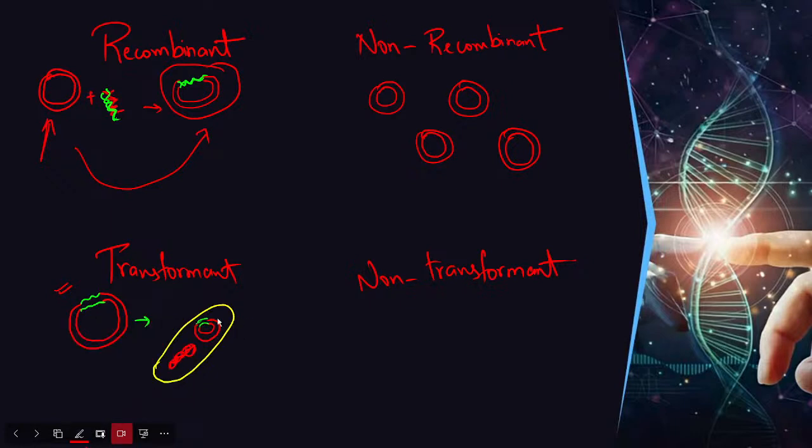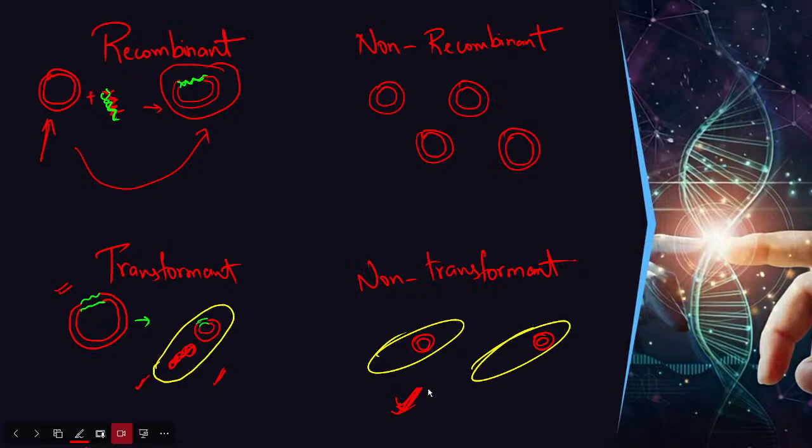This particular bacterium carrying recombinant DNA is called a transformant. And let's say we have one more group of bacteria which do not have recombinant DNA, they are carrying non-recombinant, so these are considered non-transformant.